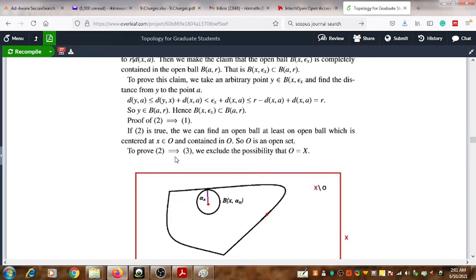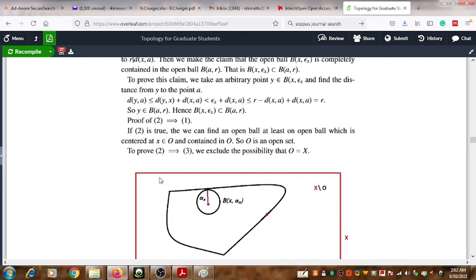After completing that part of the proof, we can now think about proving 2 implies 3. How can we prove that 2 implies 3? In this statement we have to avoid the possibility that x is equal to O, as we have previously explained.